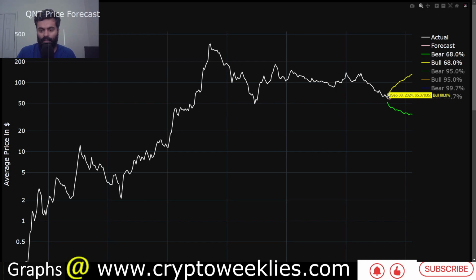Per this model, the price action could be between $65 and about $115 at a weekly average level between now and end of year 2024. The downside is between $35 and $52 between now and the end of year.